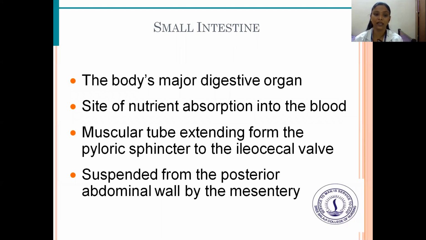Next is the small intestine, the body's major digestive organ. It is the site of nutrient absorption into the blood. It is a muscular tube extending from the pyloric sphincter to the ileocecal valve, suspended from the posterior abdominal wall by the mesentery.